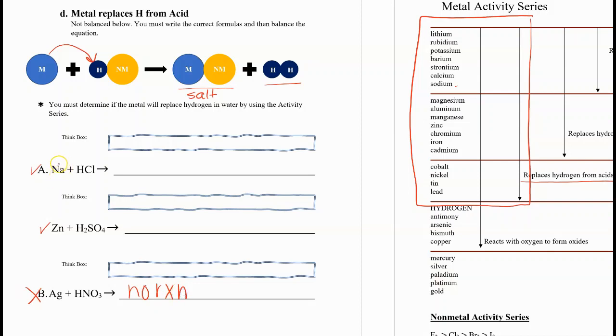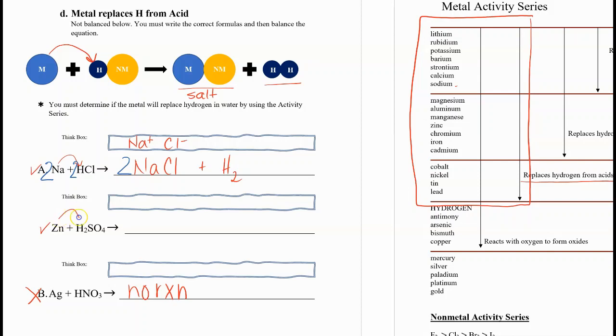So let's look at this. Sodium replaces hydrogen. Na is a plus, Cl is a minus, so NaCl plus H2. It follows the pattern, it's got to have the H2. Then we have to balance it. So 2, then 2, then 2, and we're done.